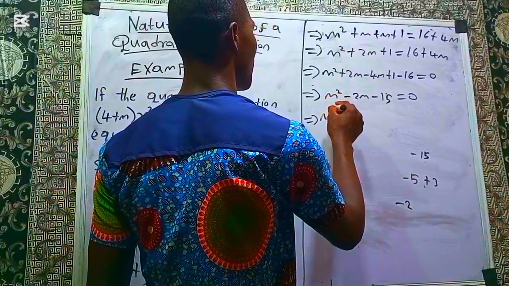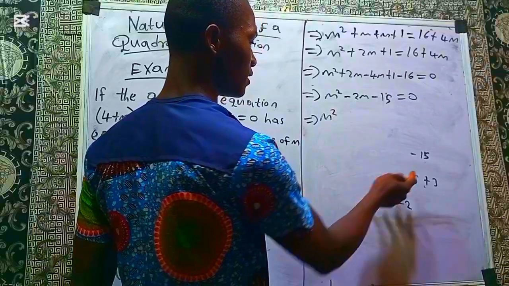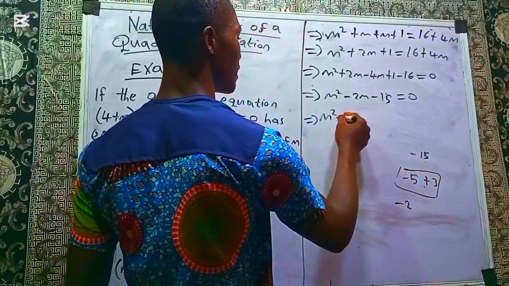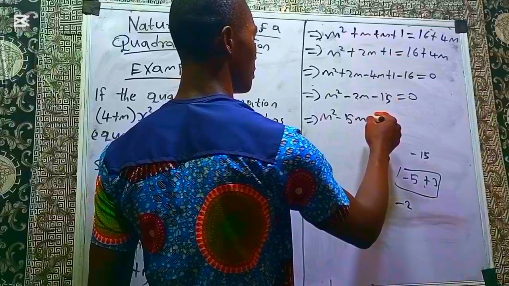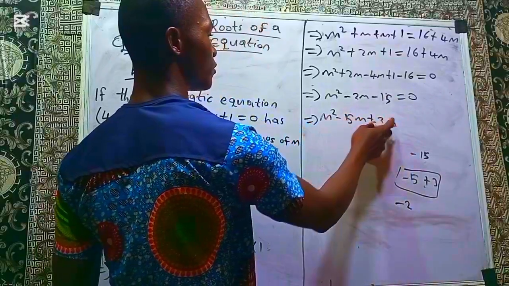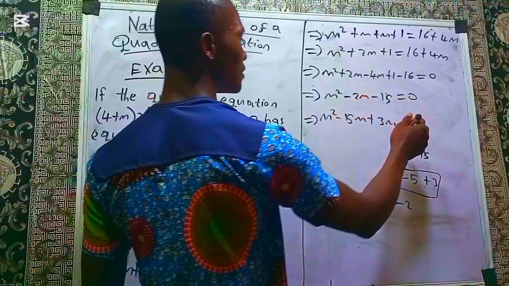So we are going to have m² − 5m + 3m − 15 = 0. Negative 5m plus 3m gives negative 2m.